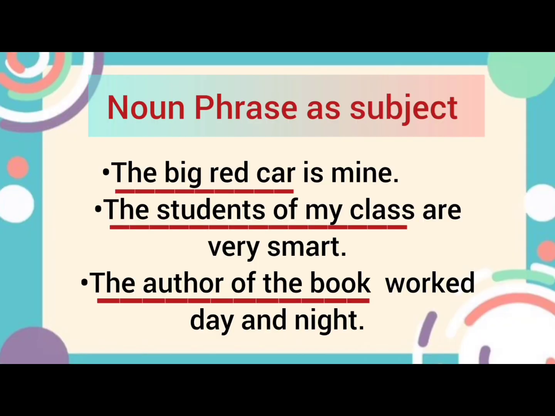We have discussed the subject, what its definition is, and what the place of the subject is. Alright, let's see the example: the big red car is mine. Now, you all know about the place of the subject. So here the big red car is at the subject place. Is is the verb and mine is a possessive pronoun.